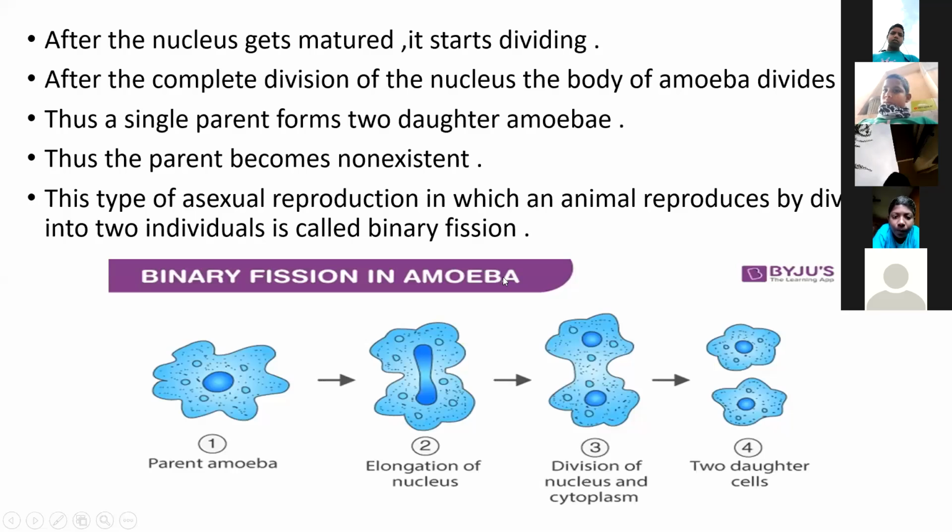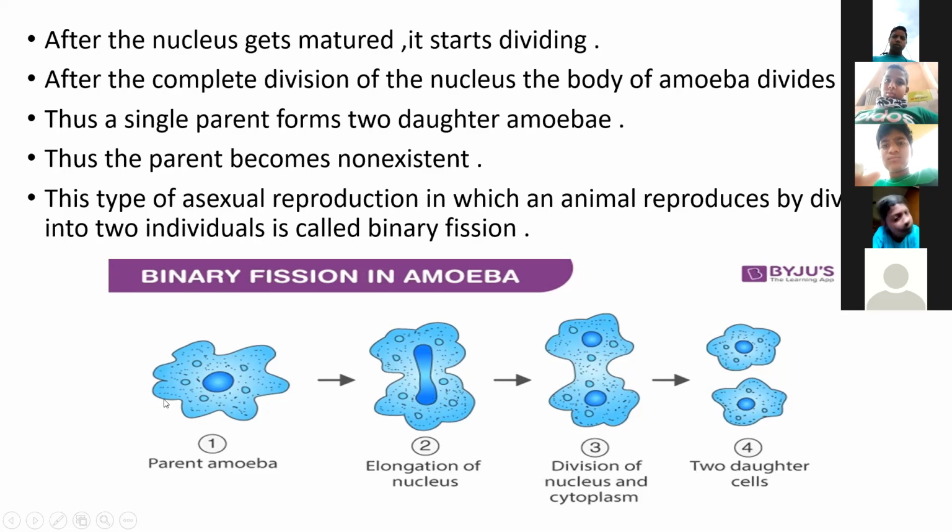Thus the parent becomes non-existent. See the diagram: the parent amoeba, when the nucleus matures, elongates and divides, then the cytoplasm divides.